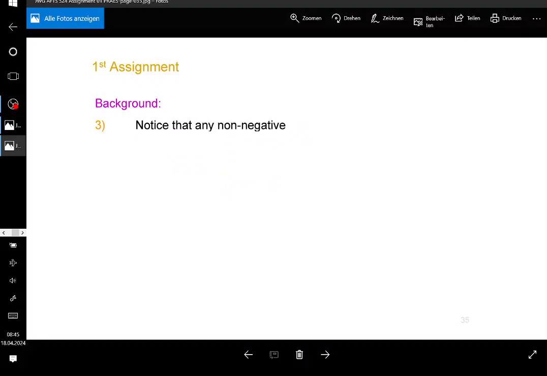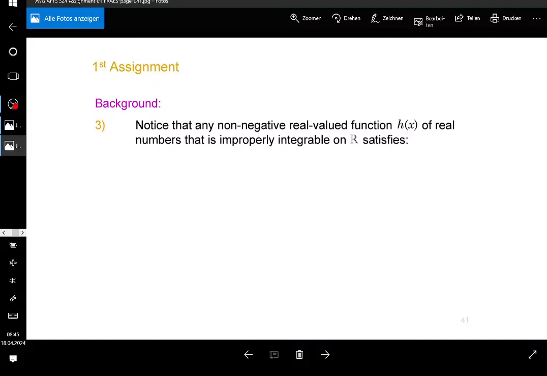Now, hint number 3, you need to notice that for a non-negative function which is integrable, it doesn't matter whether the integral is improper or not. You know what improper integrals are, when you have minus or plus infinity as a limit, so you need to integrate from minus infinity to plus infinity. And if you have a non-negative function, then you can simply split the integral into two parts. For example, you can start by integrating from minus infinity to 0, and then add the integral from 0 to plus infinity, and if you combine the two, you're going to get the integral from minus infinity to plus infinity. So this is what it's going to be.